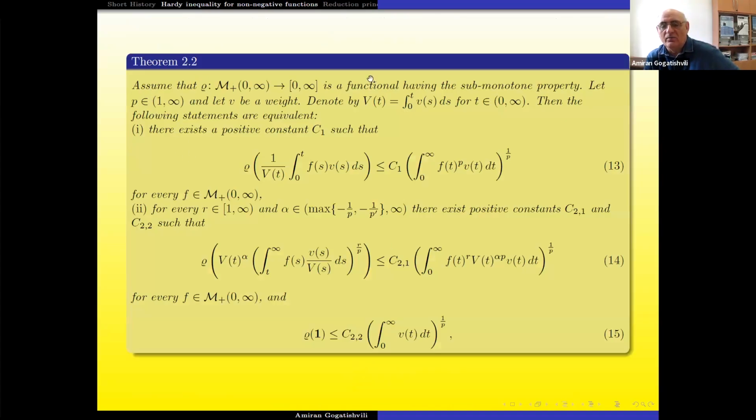Okay, my theorem is like this. We start with inequality 13, already mentioned, and this is satisfied for any rho if and only if, with parameters P and R under the following restriction, it is equivalent with the following inequality. Can you see? 13 is equivalent with 14.